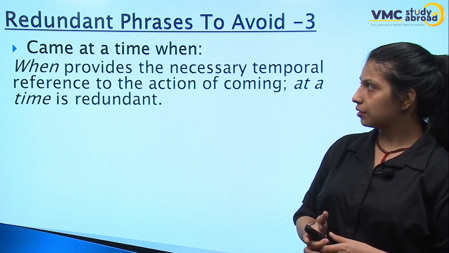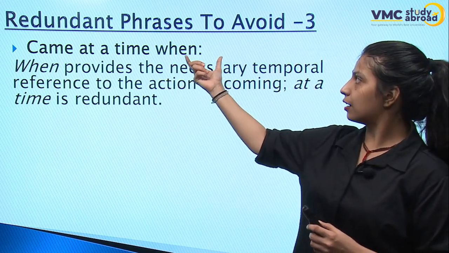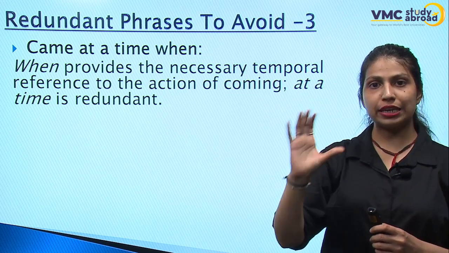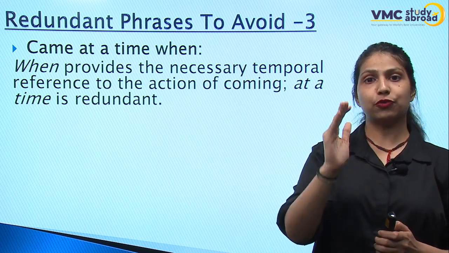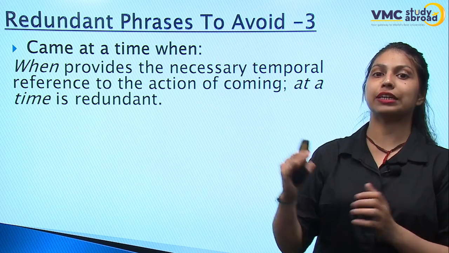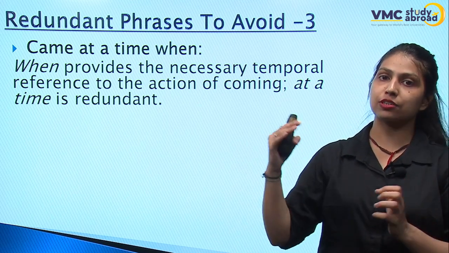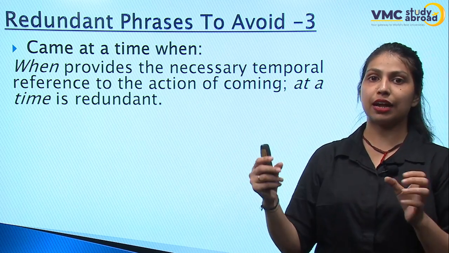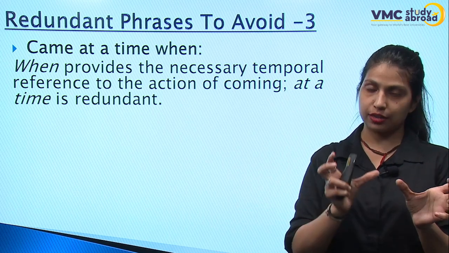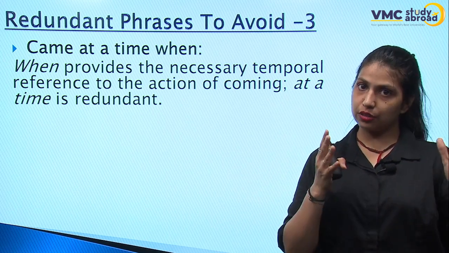And how is it wrong? I'll tell you. See, the word "when" is written, and I have explained how "when" can be used in a sentence. If you have seen my video on the tenses, where I explained the past indefinite and the perfect tense, there is a word "when" which always follows a shorter action, right? A short period of time goes with "when."